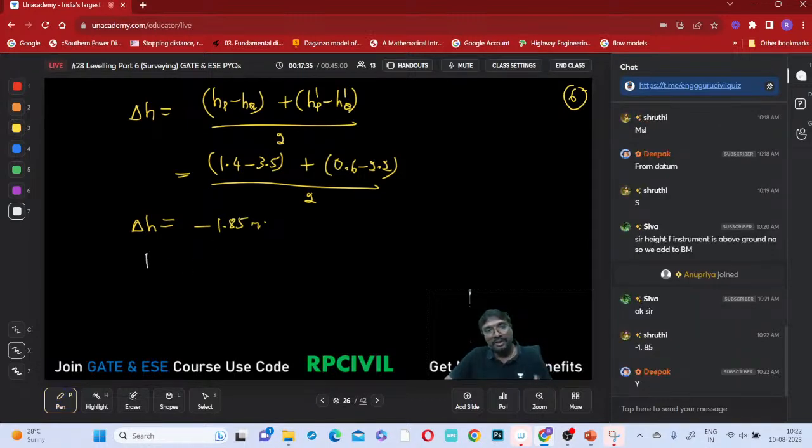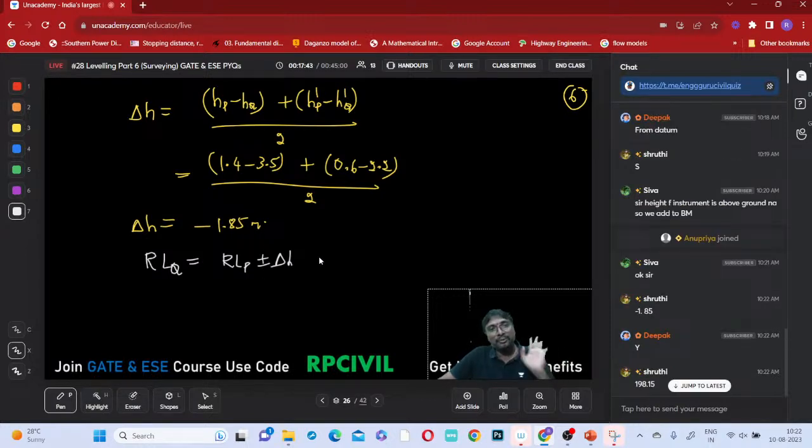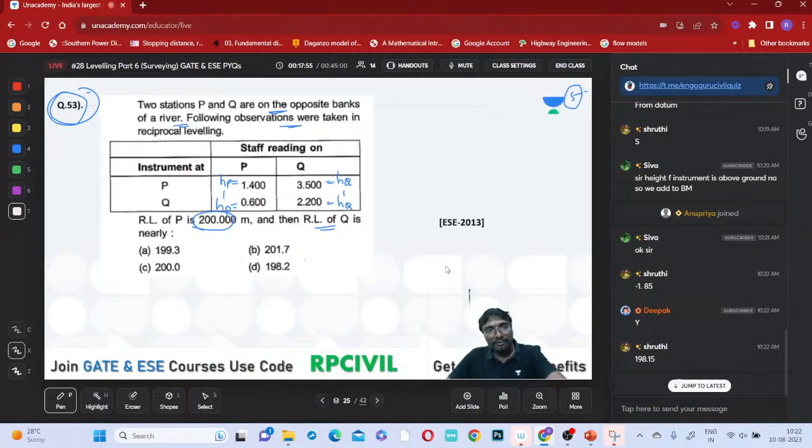Now tell me, what is the reduced level of the second point Q? It is equal to the reduced level of the first point P plus or minus delta H. If minus comes, minus; if plus comes, plus, that's it. The reduced level of P is given as 200, so 200 minus 1.85. What does it come to? 198.15 meters is the correct answer. Is there any option with that? 198.2 is present, so that option will be the correct answer.